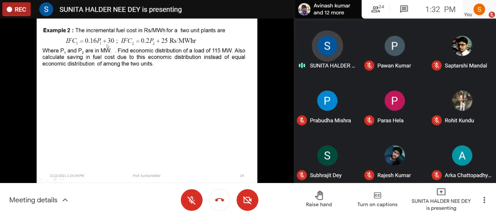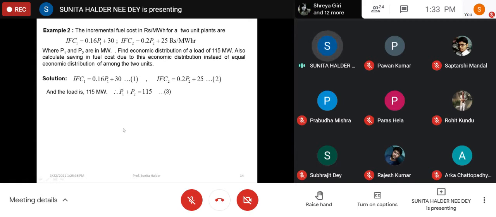Say here, incremental fuel cost, I shall show you one example. The incremental fuel costs of two plants are given. Find the economic distribution of a load of 115 megawatt. Also calculate the saving in fuel cost due to this economic distribution instead of equal distribution among these two units. Then incremental fuel cost is given, total load is given.